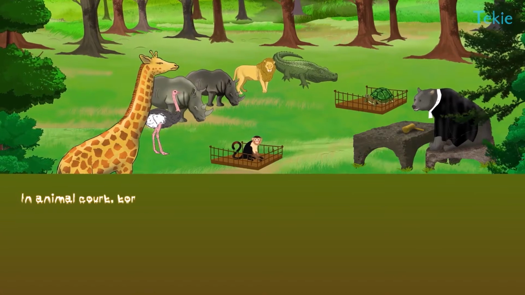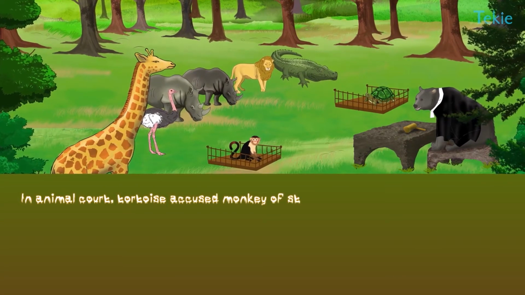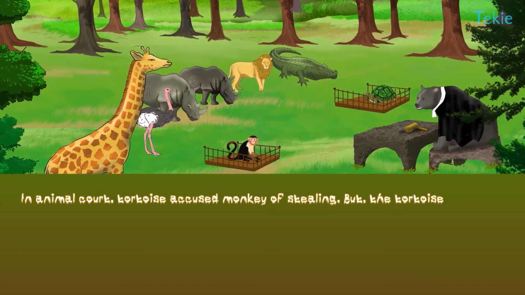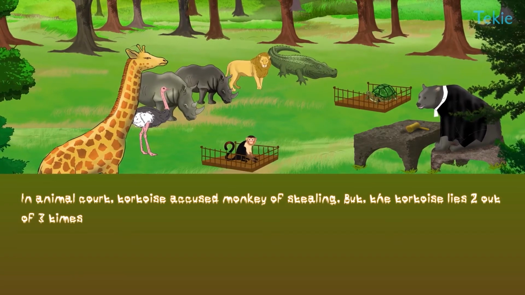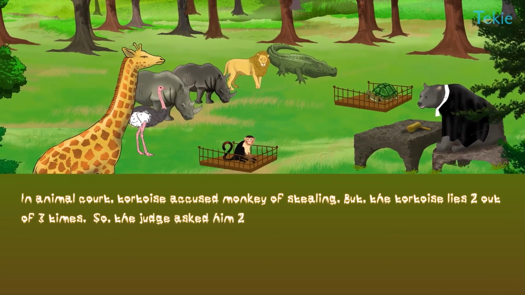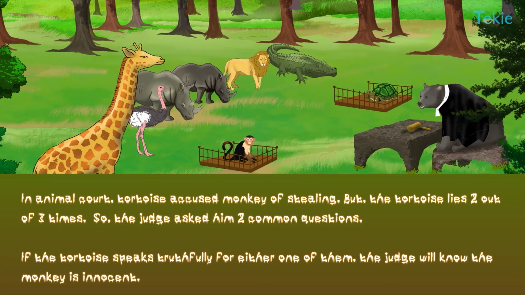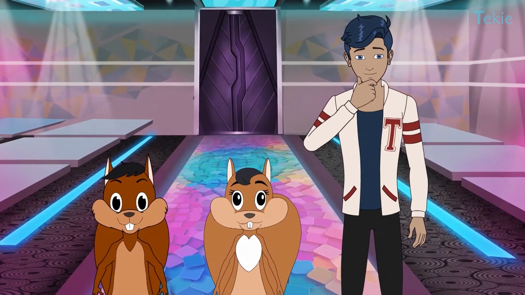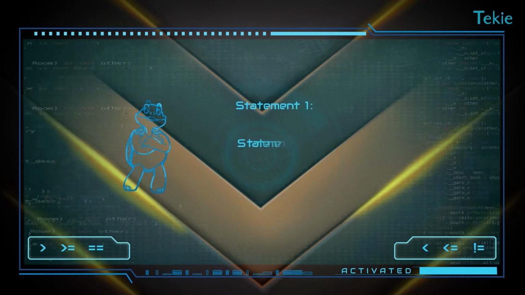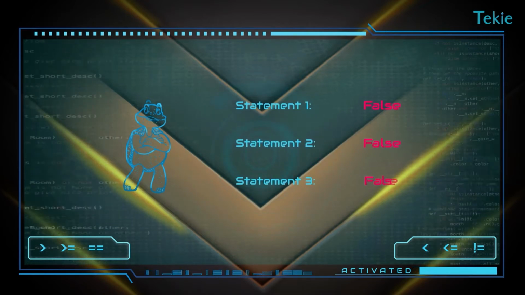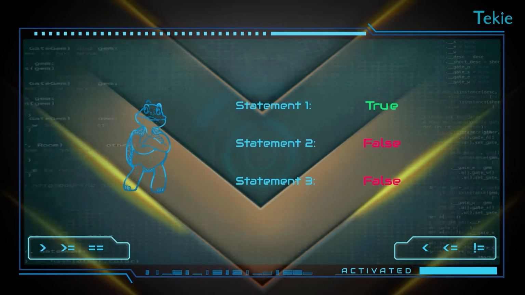In animal court, tortoise accused monkey of stealing, but tortoise lies 2 out of 3 times. So the judge asked him 2 common questions. If the tortoise speaks truthfully for either one of them, the judge will know monkey is innocent. So every 3 statements the tortoise says, only one is true.